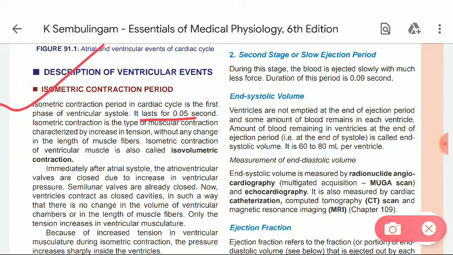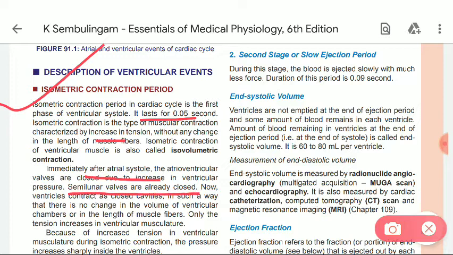Isometric contraction is the type of muscular contraction characterized by increase in the tension without any change in the length of the muscle fiber. Isometric contraction of ventricular muscle is known as isovolumetric contraction. Immediately after the atrial systole, the atrioventricular valve closes due to increase in the ventricular pressure. Semilunar valves are already closed.